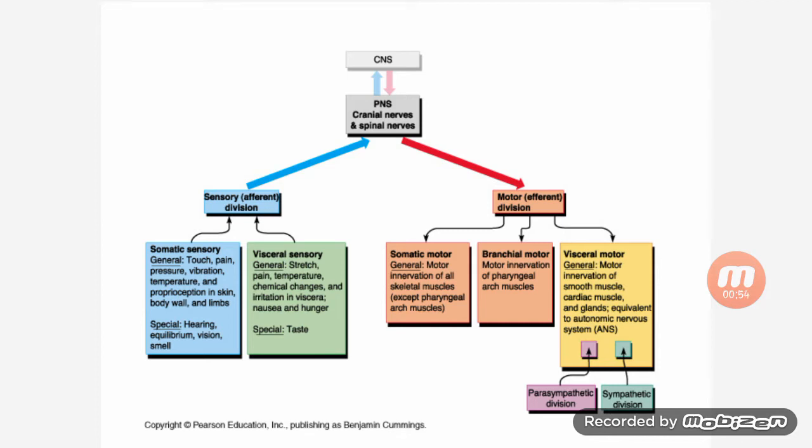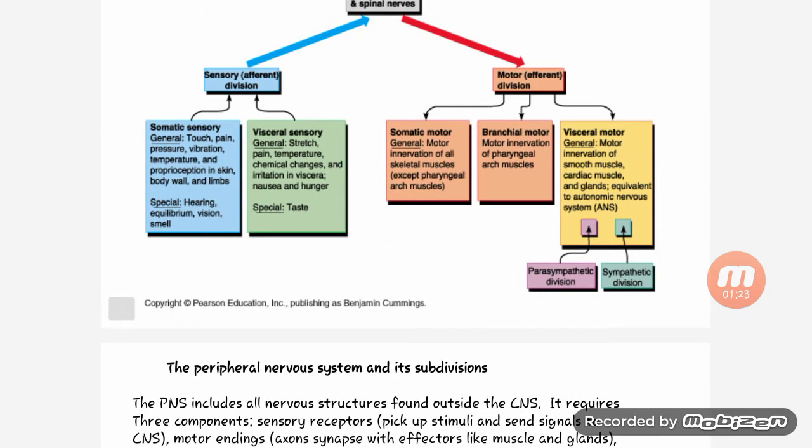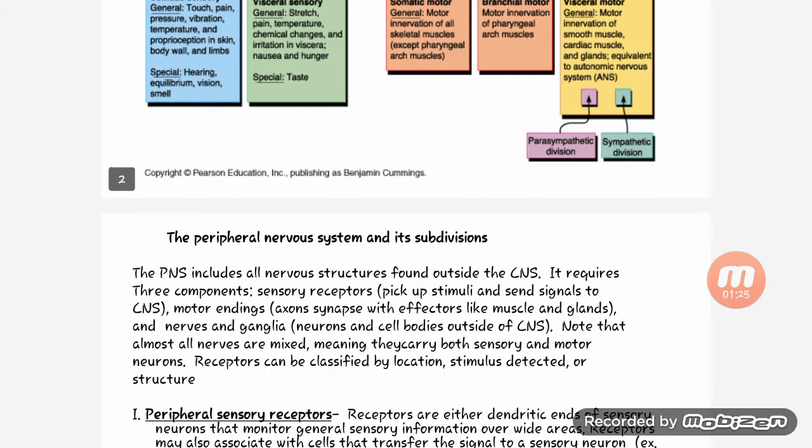Somatic motor, general motor: innervation of all skeletal muscles except branchial arch muscles. Then branchial motor: motor innervation of the pharyngeal arch muscles. Visceral motor, general motor: innervation of the smooth muscles, cardiac muscle and glands, equivalent to the autonomic nervous system, ANS, which is the parasympathetic division and sympathetic division.